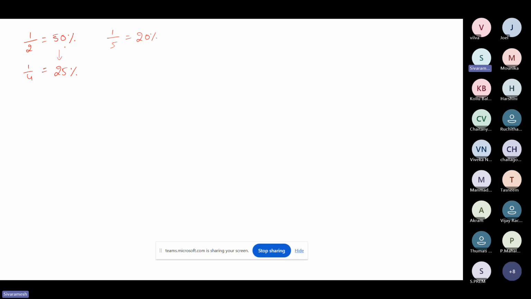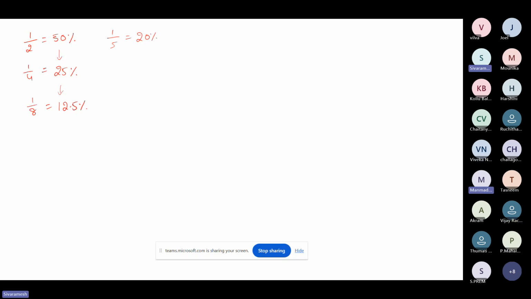1 by 2 means 50%. Now, when you make half of 50, it becomes 25. So half of 1 by 2 means 1 by 4. Now, what if I make half of 25 again? It will be 12.5, correct? Now, 12.5% means, can you guess the value of the fraction? 1 by 8. Yes, very good. Half of 1 by 4 is 1 by 8.